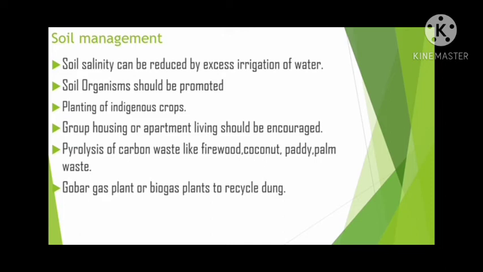Soil salinity can be reduced by excess irrigation of water. This is also the same. The soil organisms should be promoted to improve the fertility of soil, for example, earthworms and rhizobium. All these will frequently improve the fertility of soil, and they will also add nutrients to the soil and the plants.